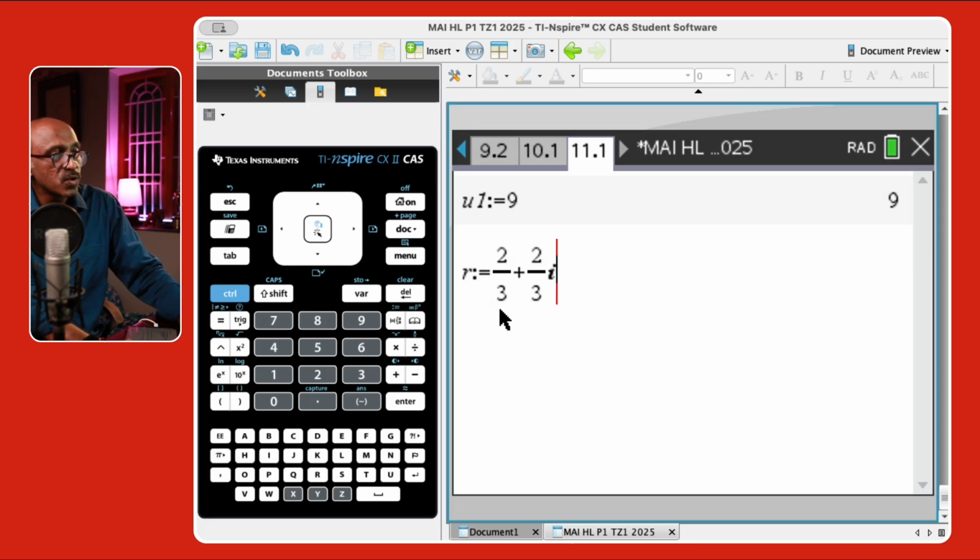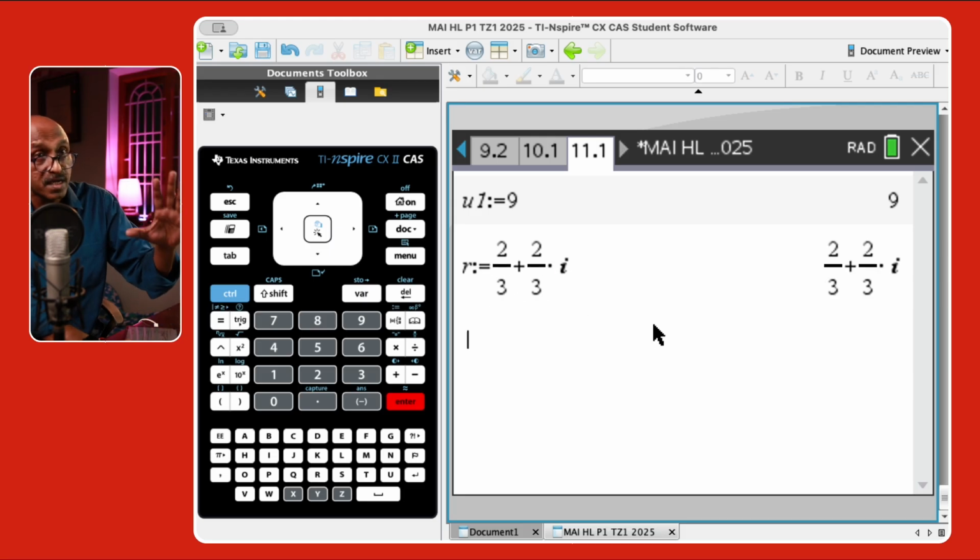That's my i. So I have defined the symbol colon and equal to. That's for define. It's gone into the memory. Told the calculator that this one is U and this one is R. What do we need to calculate? We need to calculate U2, and we will just compute.